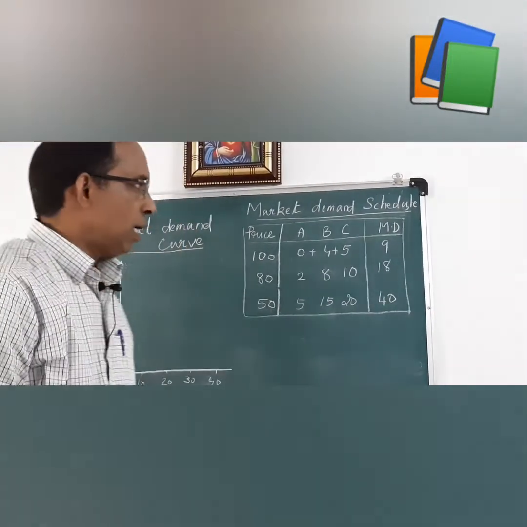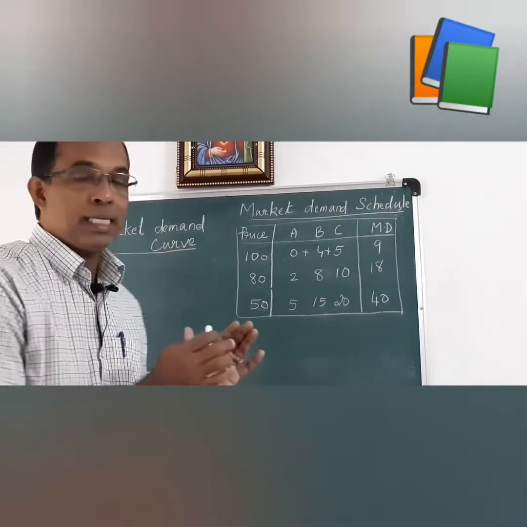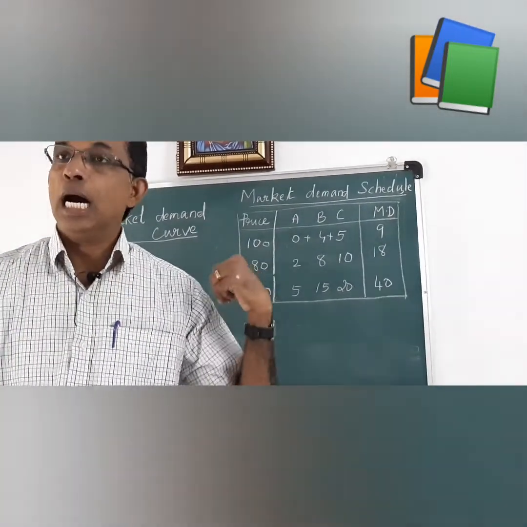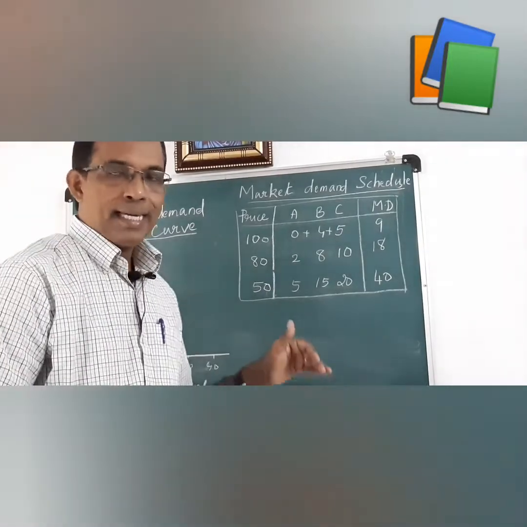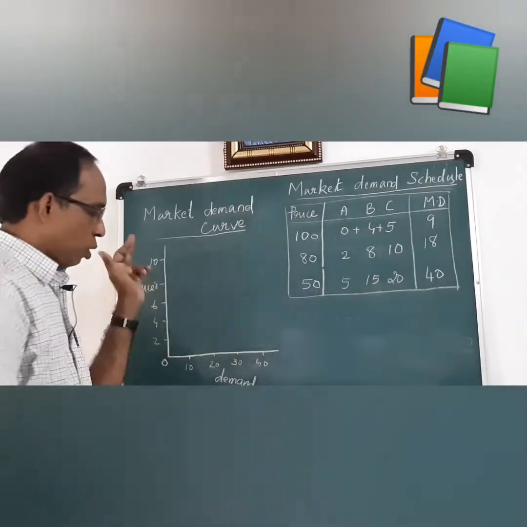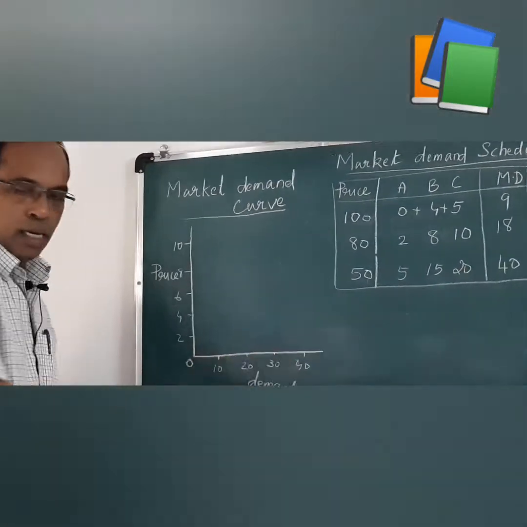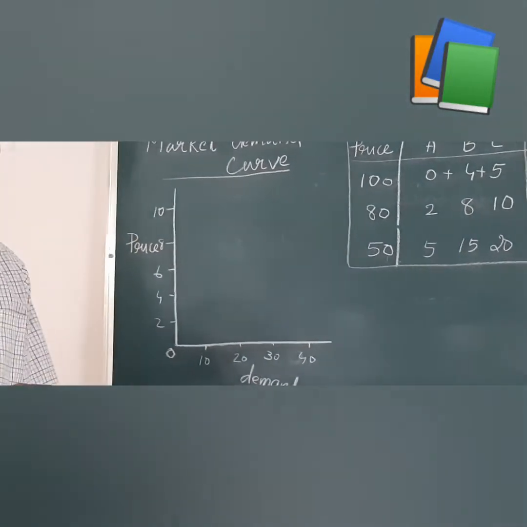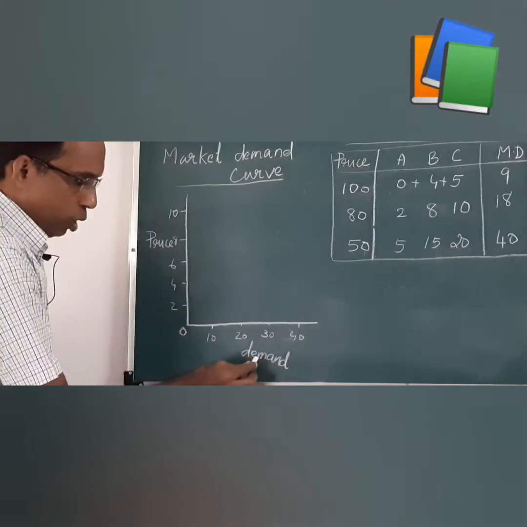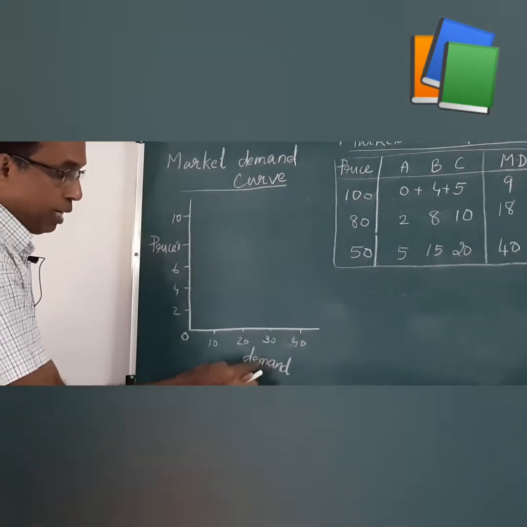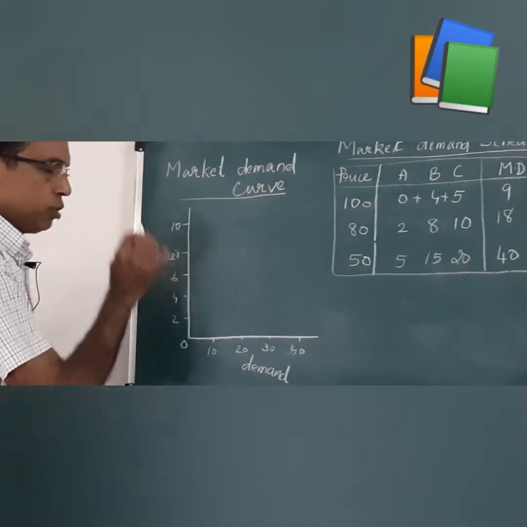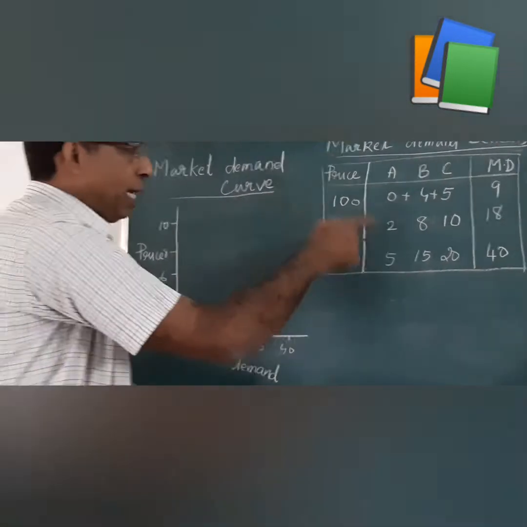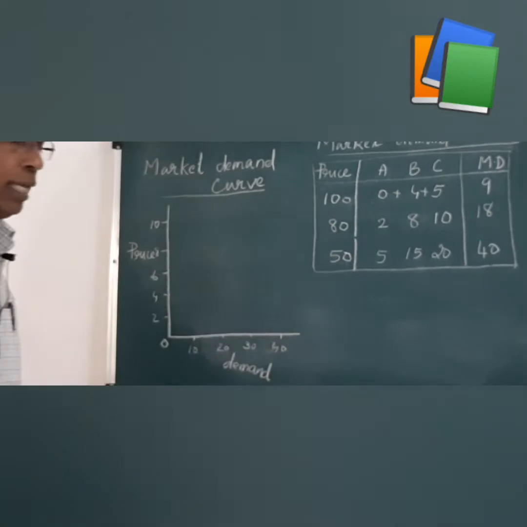Now let us see how to draw a market demand curve for a particular commodity. Here it is apple. Draw the x-axis and y-axis as shown on the board. Demand is taken on the x-axis and price on the y-axis. Then take each pair and put a dot on the graph.